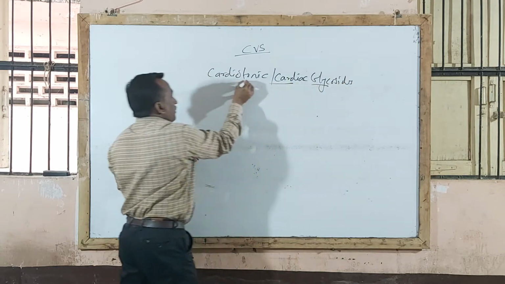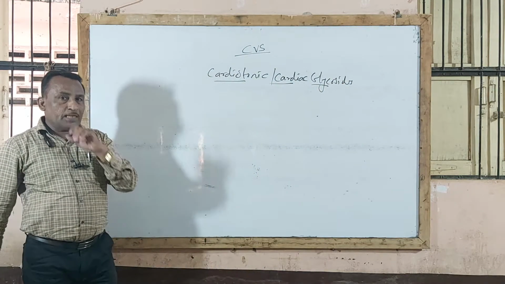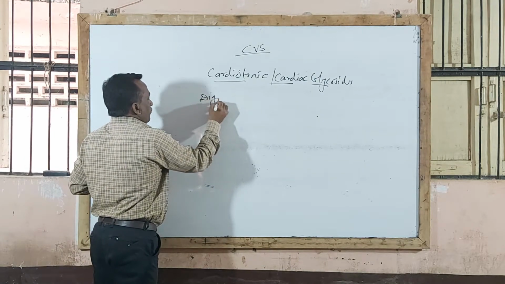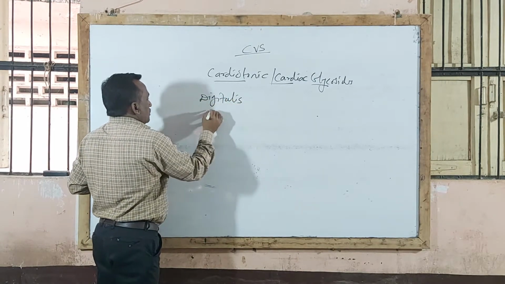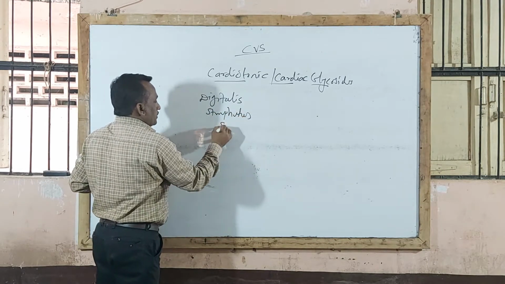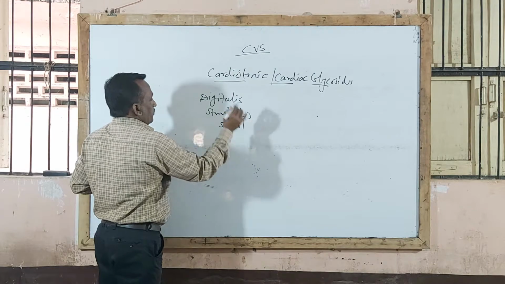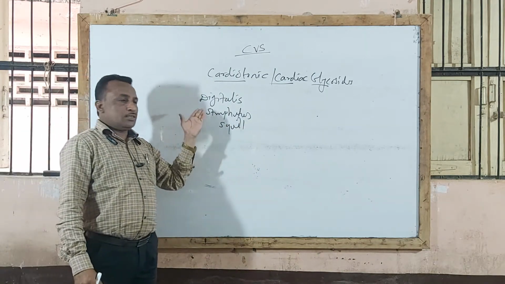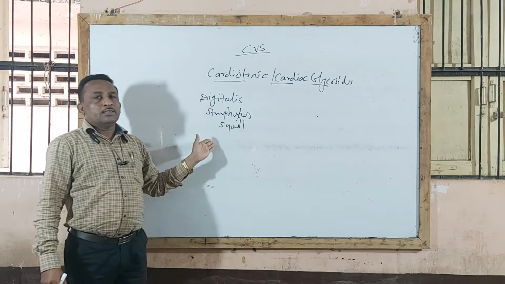Now you know that cardiac glycosides mainly present in digitalis, strophanthus and squill. These are the glycosidal compounds.